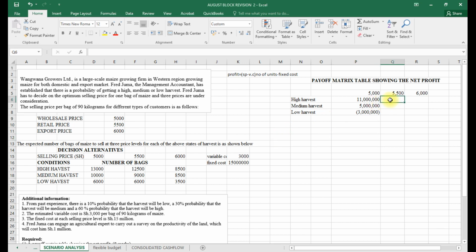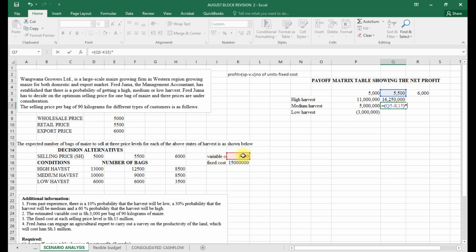When we come to this other, now I will open the bracket. So 5 I minus the 3000. I close the bracket. I multiply by the number of units here, and I will minus my fixed cost. And the second one will be selling price, I minus the variable. I close.